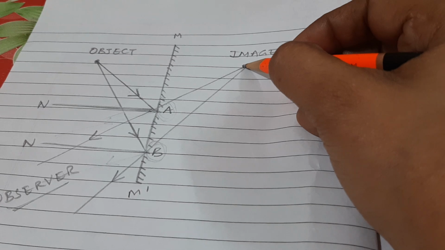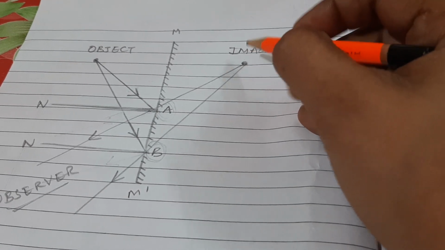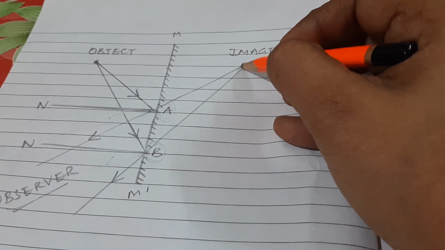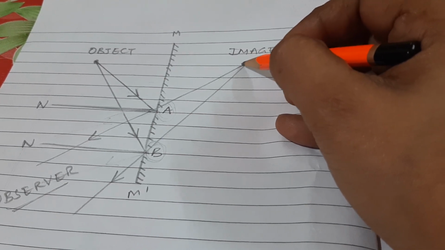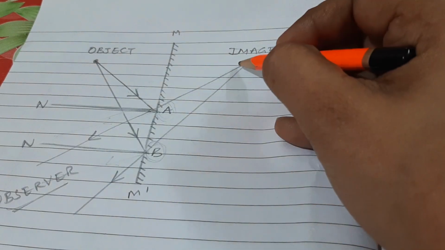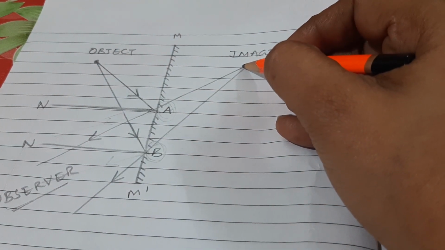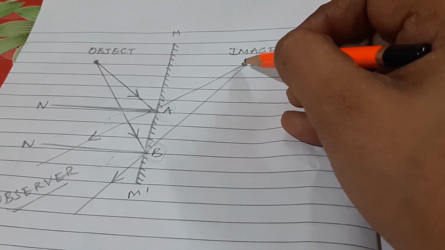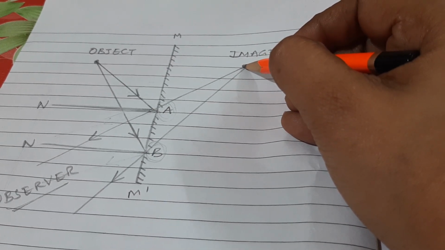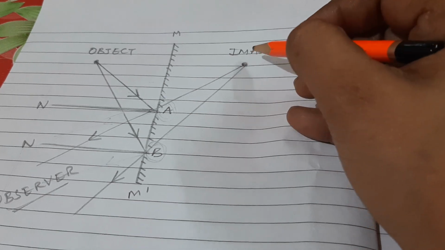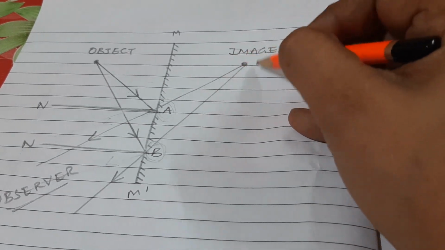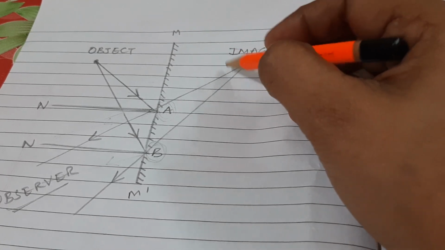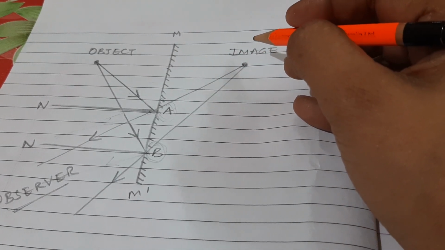An image of this type cannot be received. Now this image is actually falling towards the back side of the mirror. So this is actually not a real image, and this kind of image cannot be received on a screen. So the image which cannot be received on a screen is called a virtual image. If an image is received on a screen, then it becomes a real image.